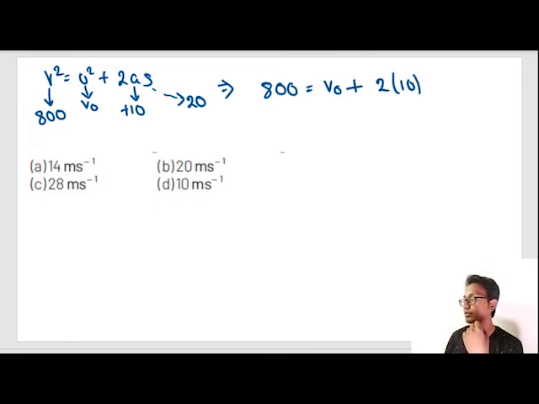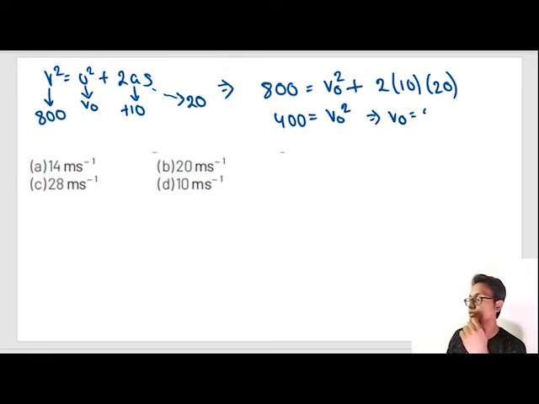10 into 20, 20 to the 40. 40 into 10 is 400. So V0 square is equal to 400, or V0 is equal to 20. Our correct option is option number B. Okay. So let's read the next question.